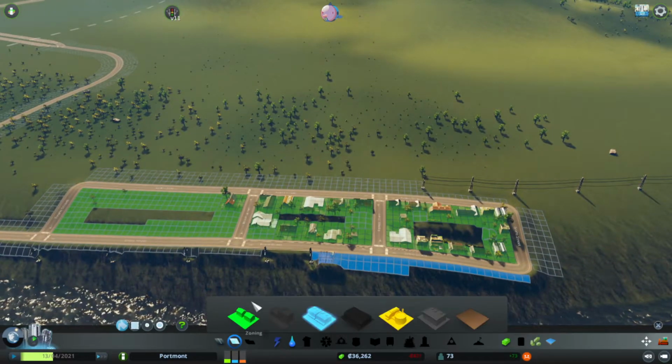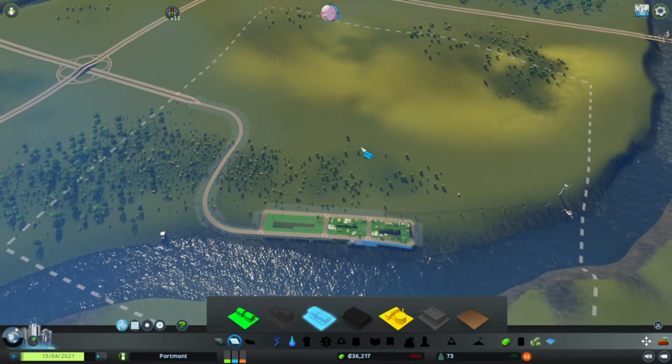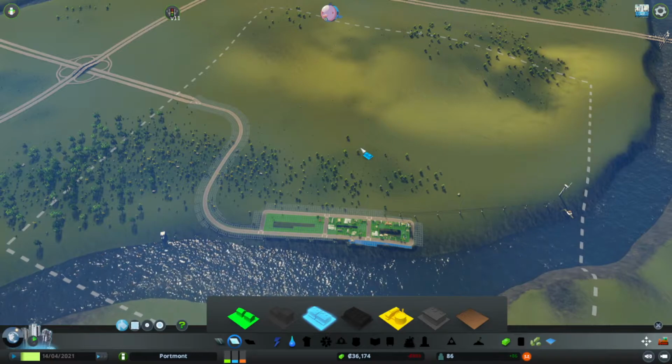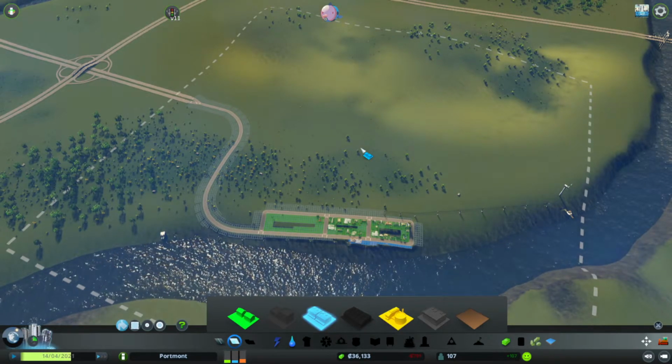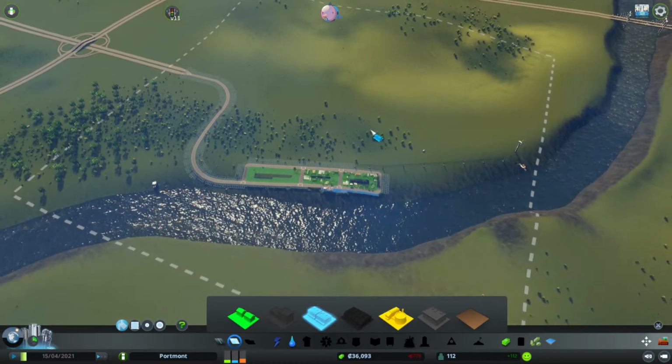People like to live close to the shops as well. An important thing when you're starting your city up is to decide what sort of town you're going to be. Now, I know in Australia there are two main types of town. You've got your inland towns, the small country towns, or you've got your coastal towns.